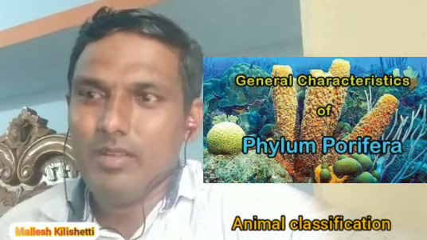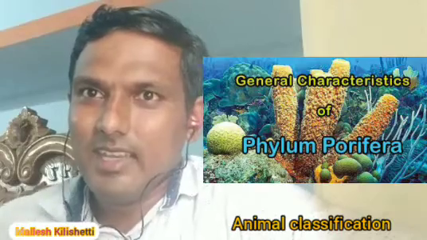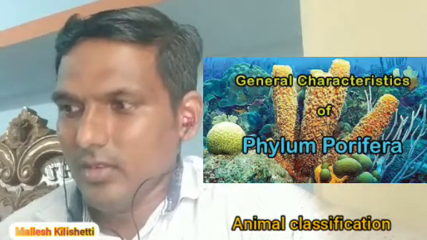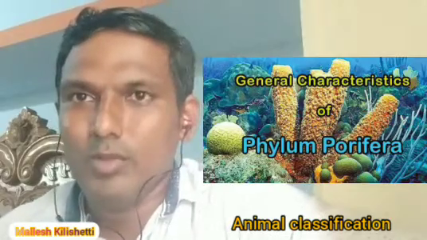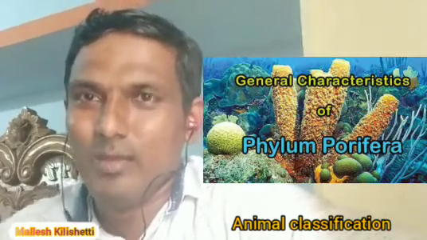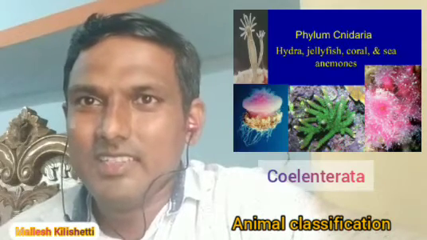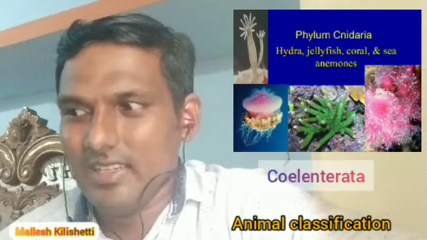Best examples: Sycon, Euplectella and Spongilla. These are the examples of Porifera. The next division is the Coelenterata.